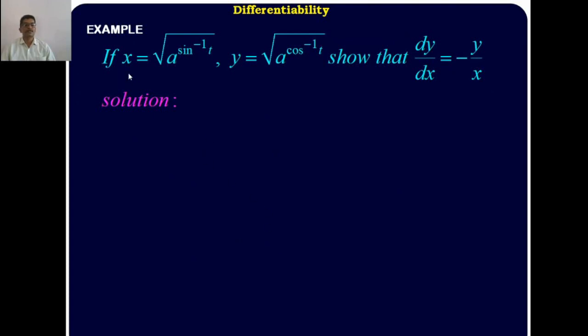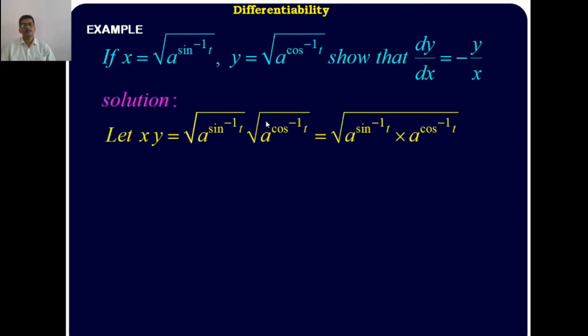Similarly, if x is equal to root of a to the power sin inverse t and y is equal to root of a to the power cos inverse t, then show that dy upon dx equals minus y by x, or find the value of dy upon dx. This problem can be proved in two ways. Suppose you rewrite in implicit functions or in parametric forms. Suppose you multiply these two, it makes the function very easy.